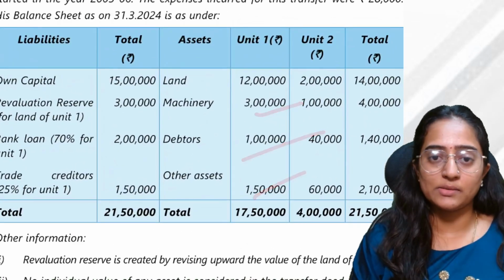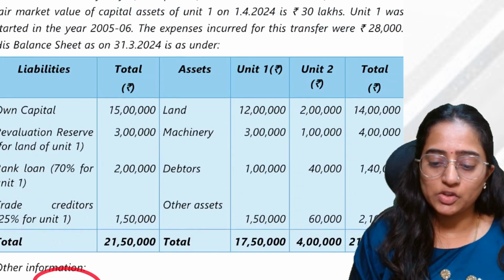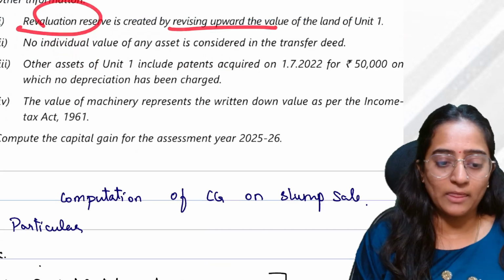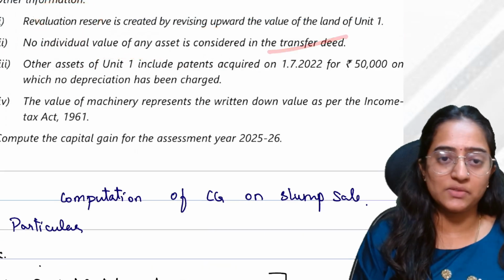Data set, other assets. Okay. See, revaluation reserve is created by upward revaluation of land of unit 1. Machinery: no individual value of any asset is considered in the transfer deed. Fine.